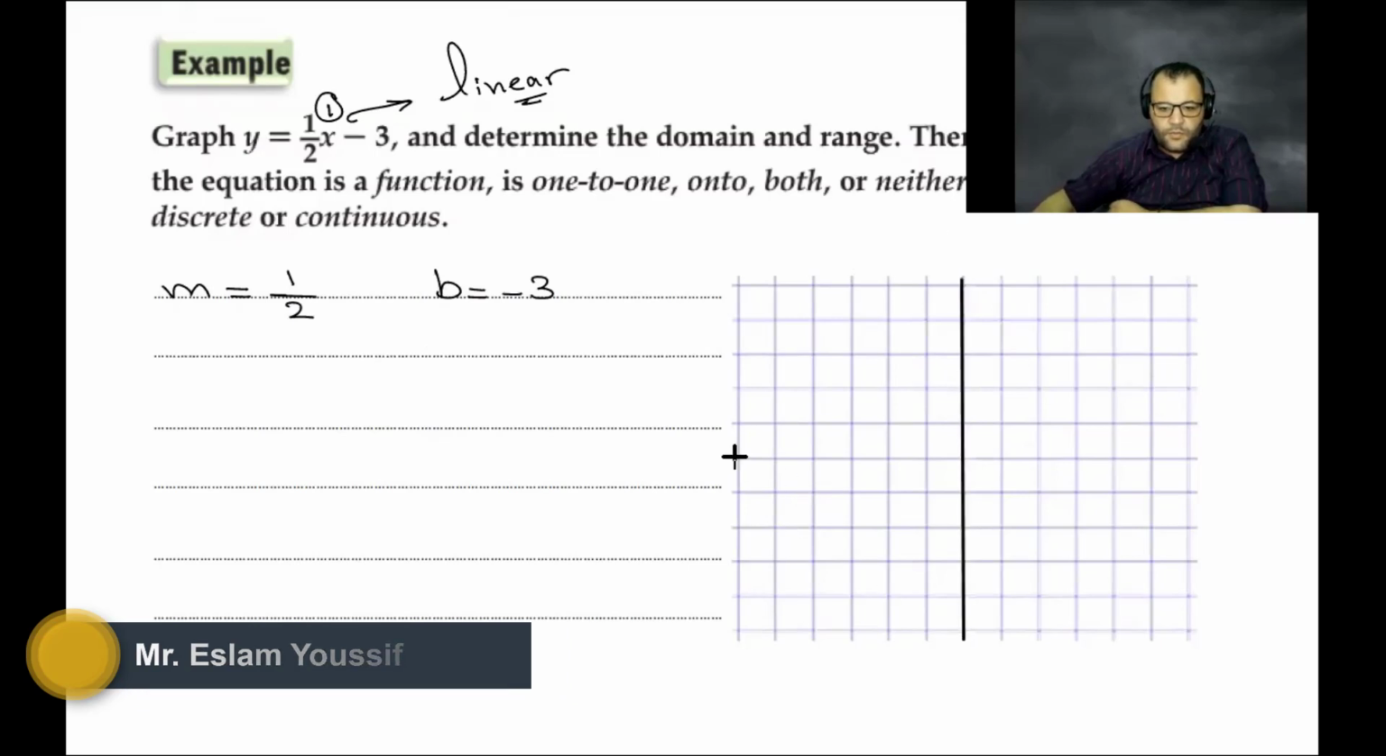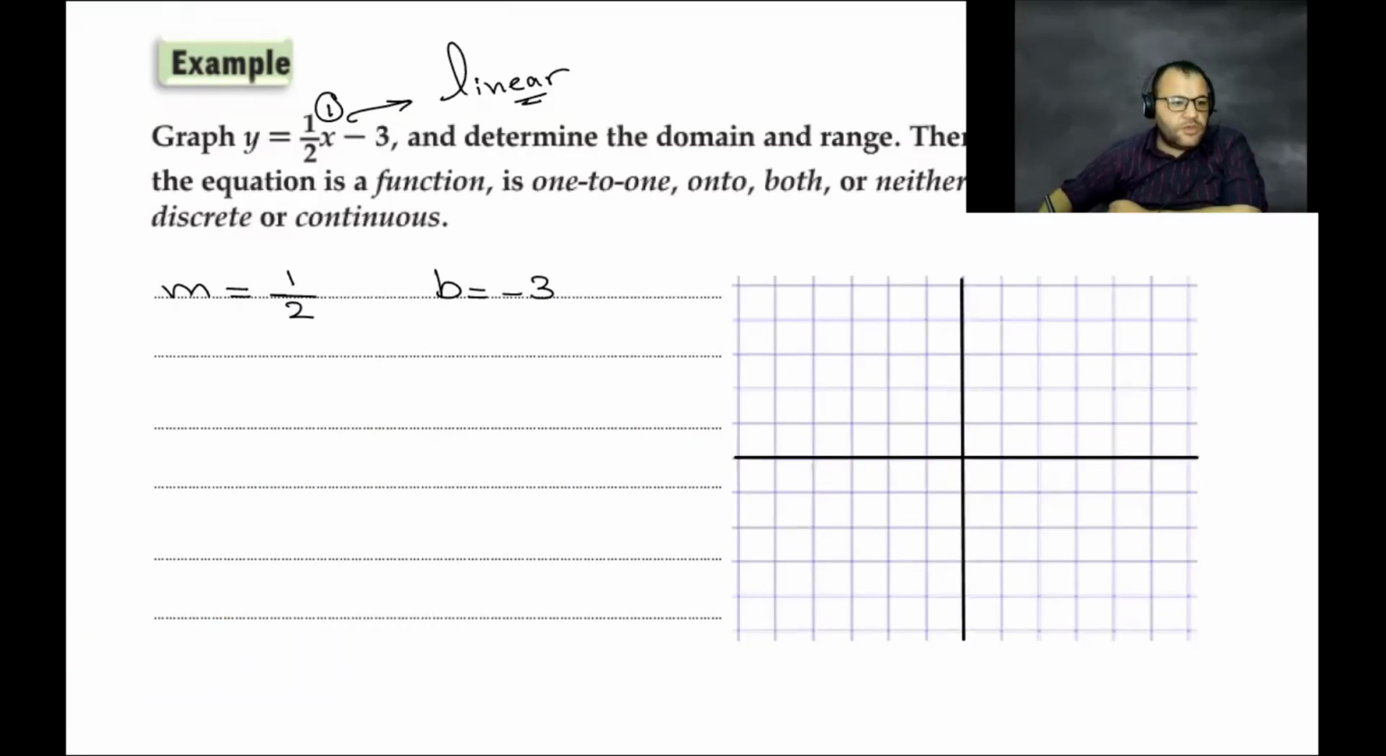At the point -3, I will start from -3, going up 1 and right 2. So now we will graph the relation that we have. Any problem now for this one? No, sir.